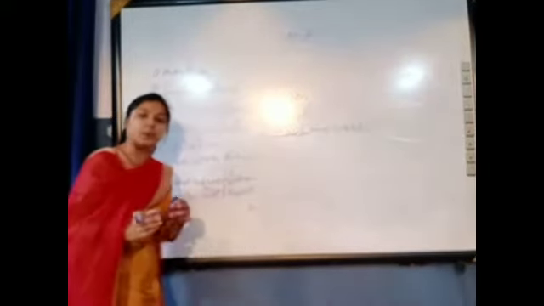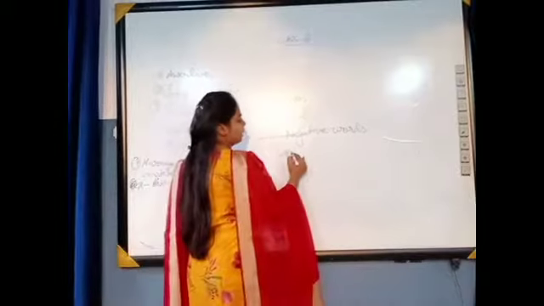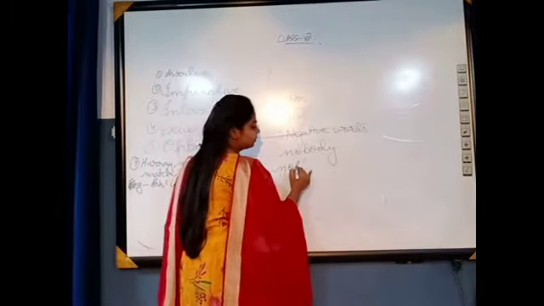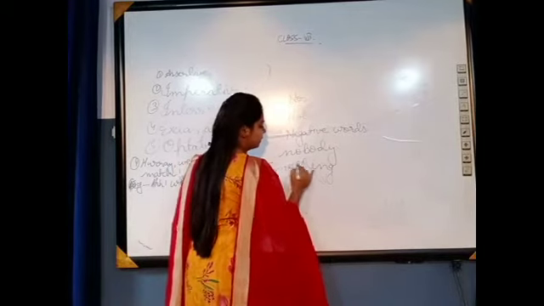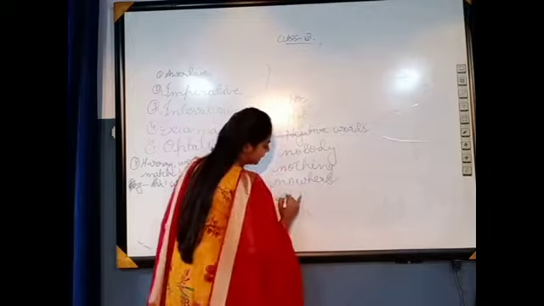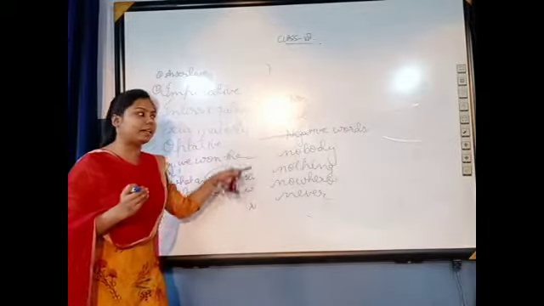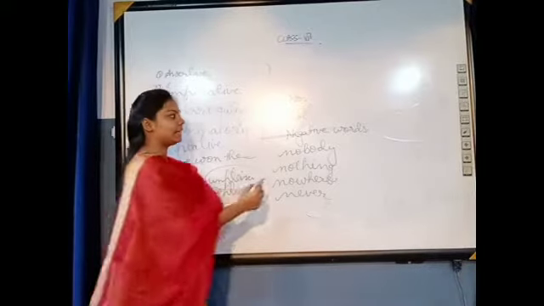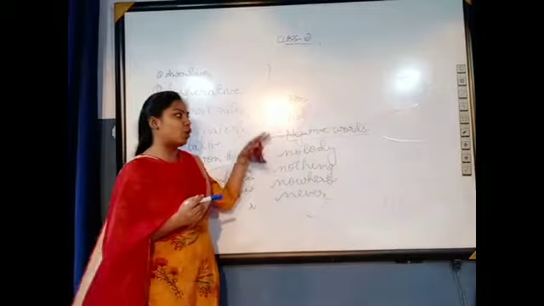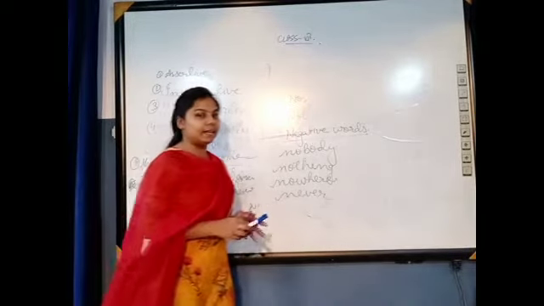Negative words means the words which mean negative, like nobody, nothing, nowhere, never. These words themselves give negative meaning, so we call them negative words. So if a sentence contains no, not, or any negative words, then we'll call it a negative sentence.